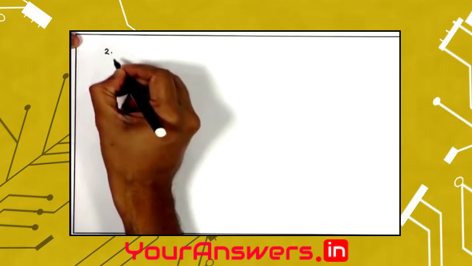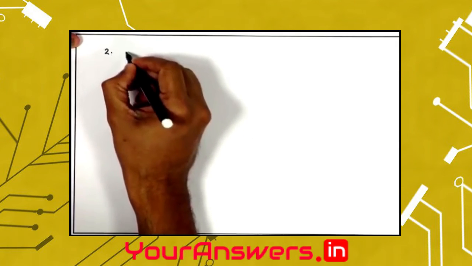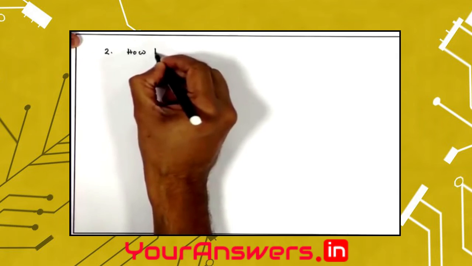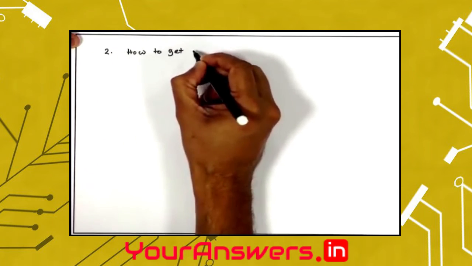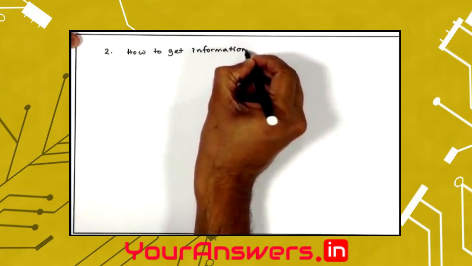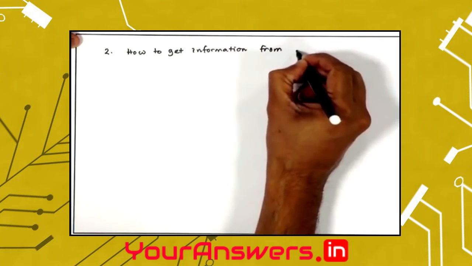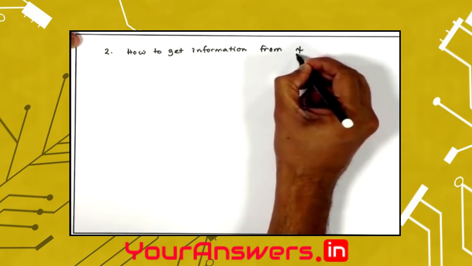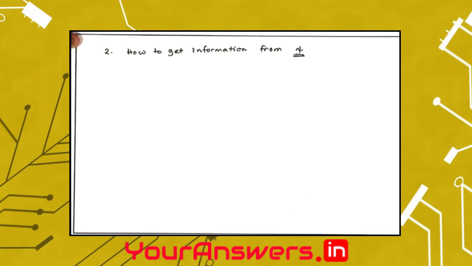The second postulate talks about how we can get information from this wave function. The wave function contains everything, all the information, but how will I get this information from this wave function? This is what we are going to discuss next.